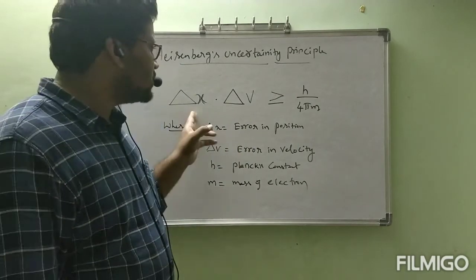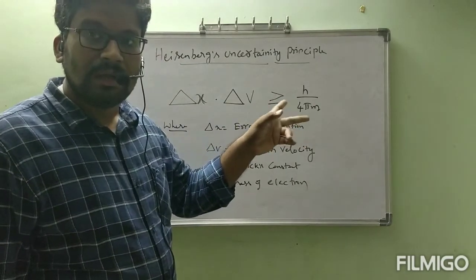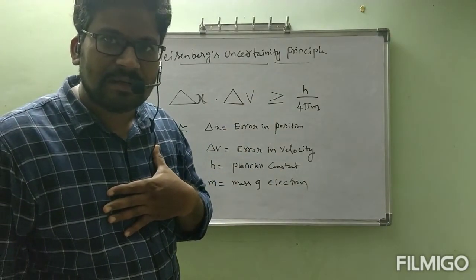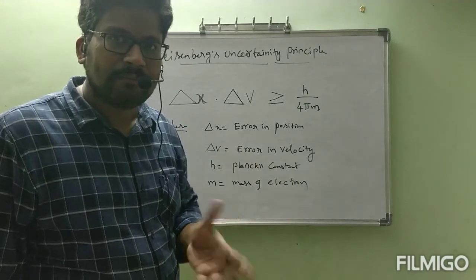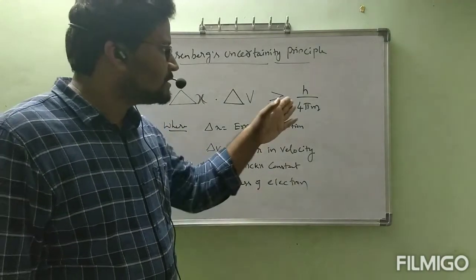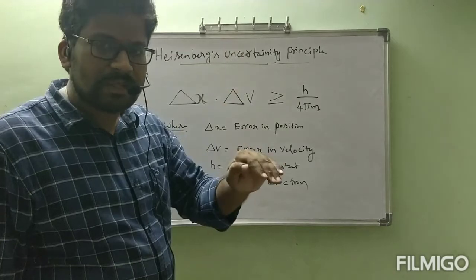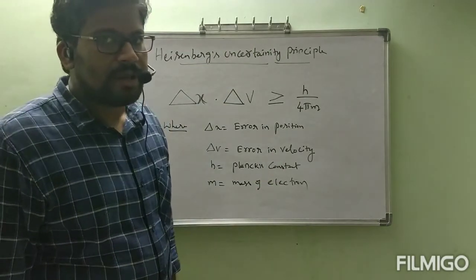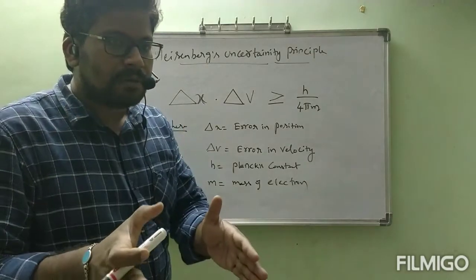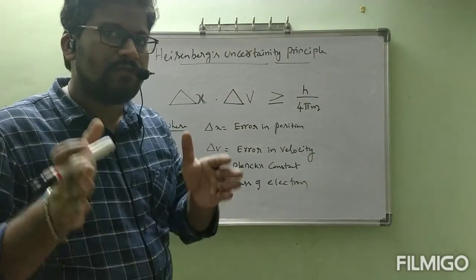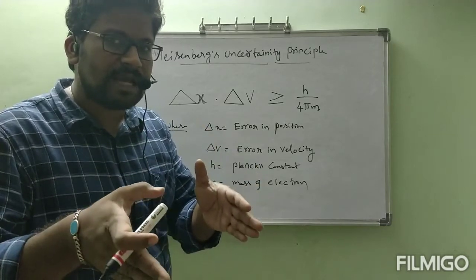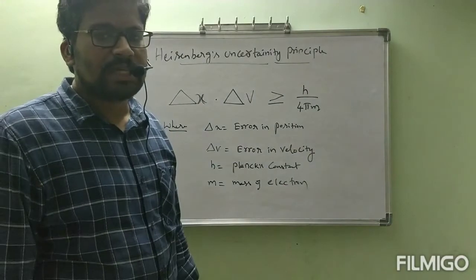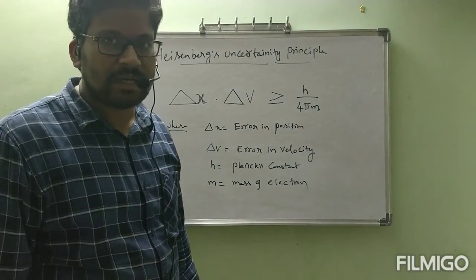It is not 0, because if these two errors are 0, we can calculate the position and velocity of the electron accurately at a time. But it will not be 0 or less than this value also. It will be equal to this value or greater than that value. That is the meaning. One more time I am going to explain. If you want to find the position and velocity of the electron at a time accurately, we won't get them accurately.